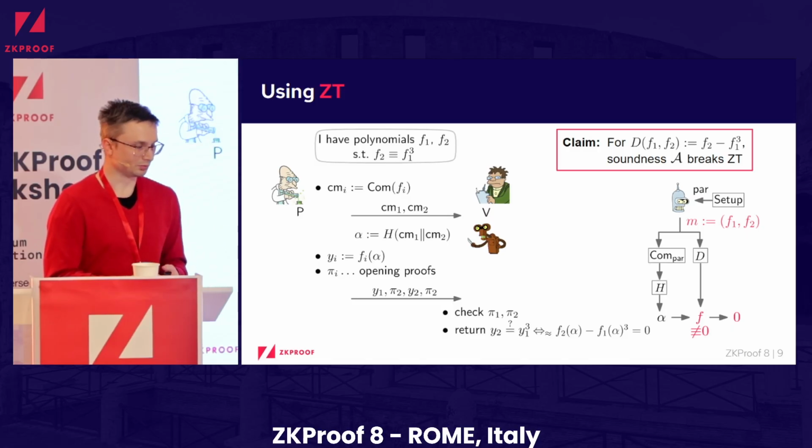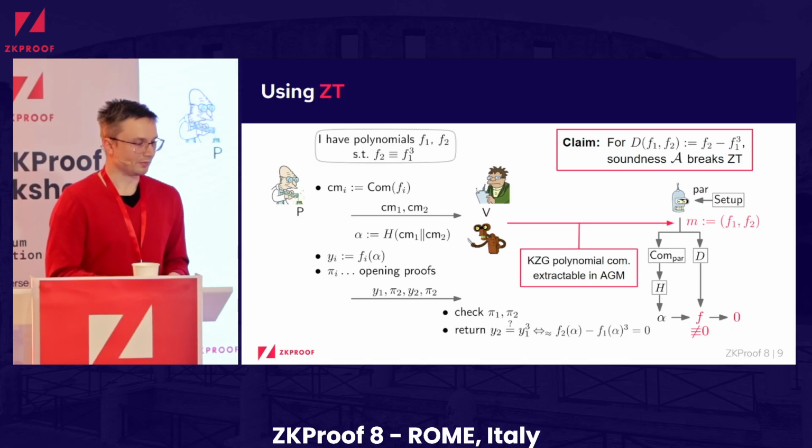For this, we need to extract something. For example, if it's a KZG polynomial commitment scheme, it is extractable in the EGM, and then we can essentially extract these 2 polynomials from the 2 commitments.